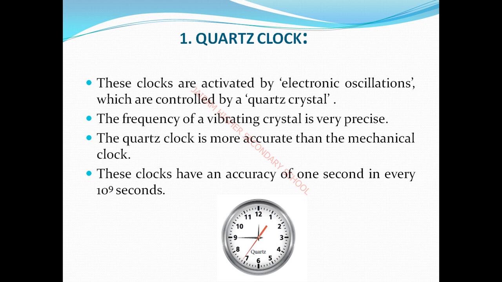அக்யூரசி மீன்ஸ் accuracy of 1 second in every 10 power 9 seconds. அப்படின்னா 10 power 9 seconds means 10 is put is a 90.